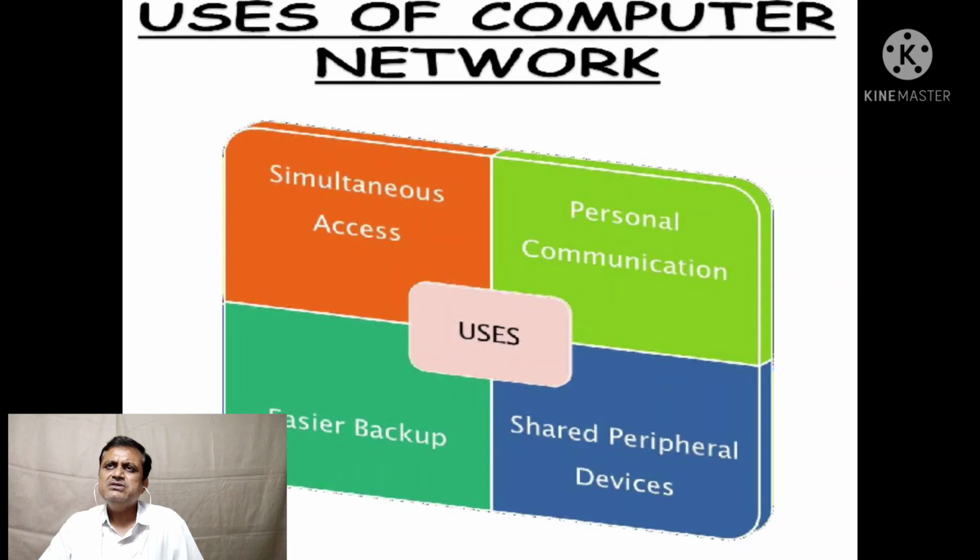Now, these are the uses of the computer network. Simultaneous access: single software can be accessed by multiple users simultaneously because of the computer network. Personal communication: on the network, two persons can communicate individually without the hurdle of others.